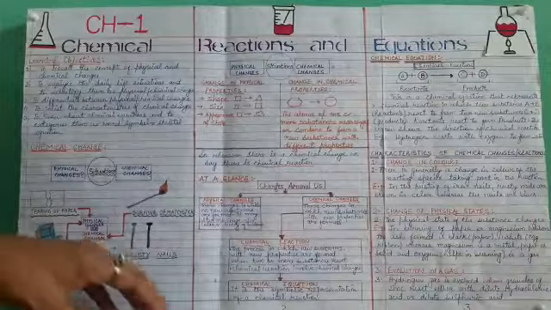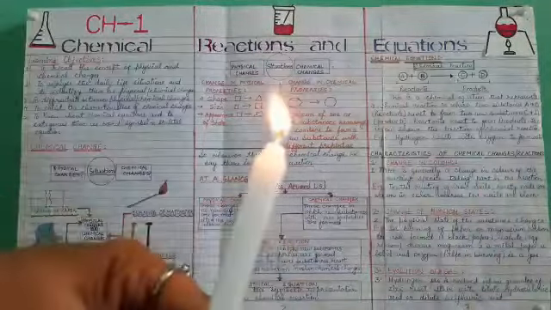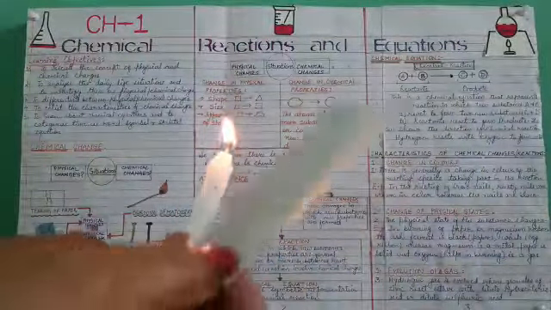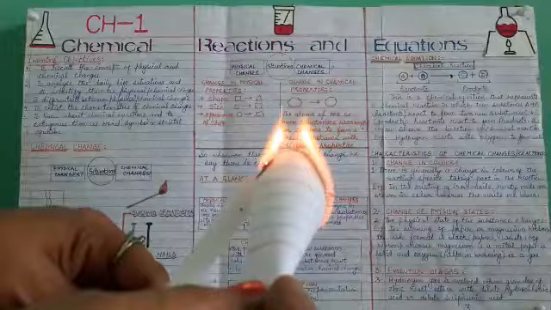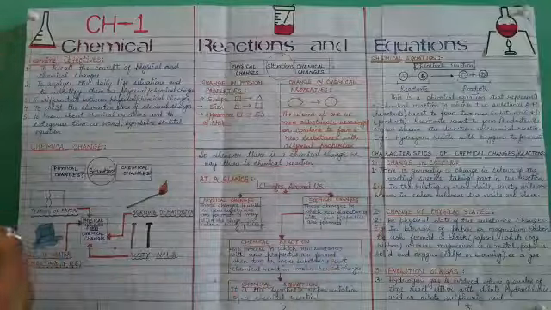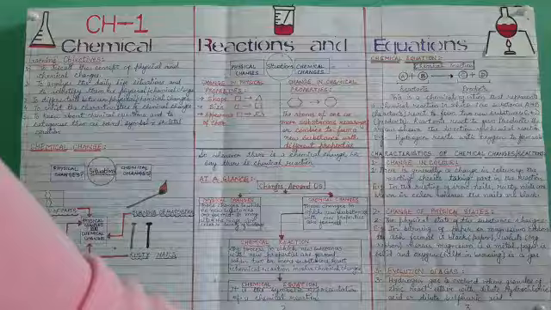If I burn this paper, this is a candle here, and I'm taking this paper because I will show you the physical state change. This is solid. So when I burn this paper, a chemical change is occurring there, and when this chemical change takes place, you will see a